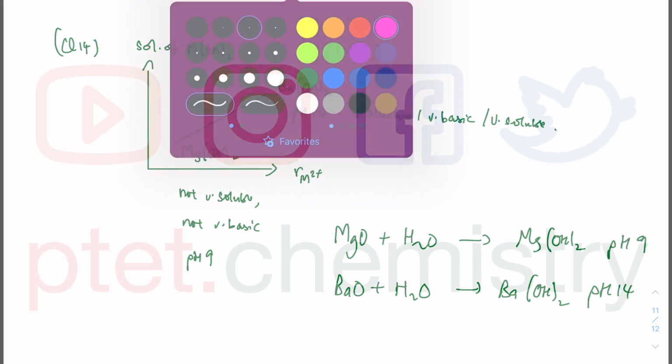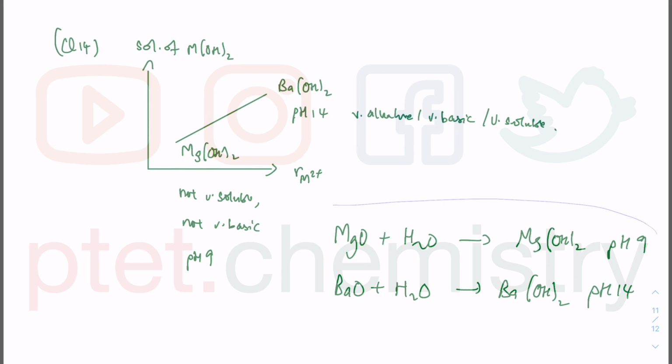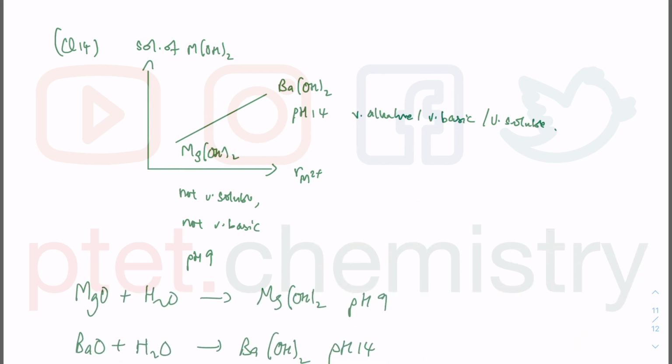So if I just come up with a trend, I can write it down there: it becomes more soluble down group 2. Okay, so going back to the table, the oxide that reacts more readily with water. Magnesium hydroxide is not very soluble, therefore it doesn't react too readily with water. So between magnesium oxide and barium oxide, barium oxide reacts more readily with water.